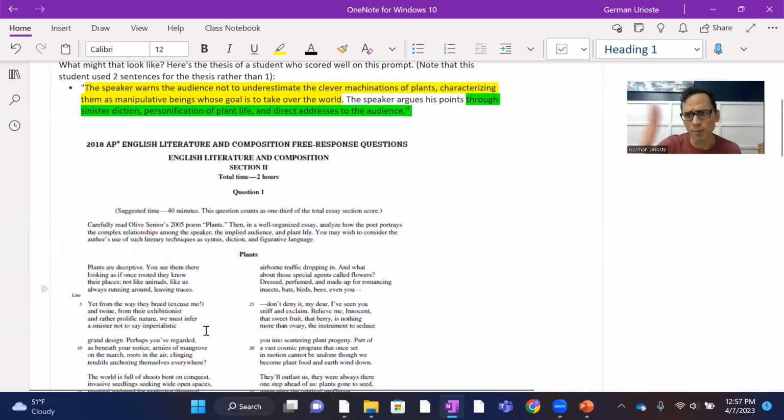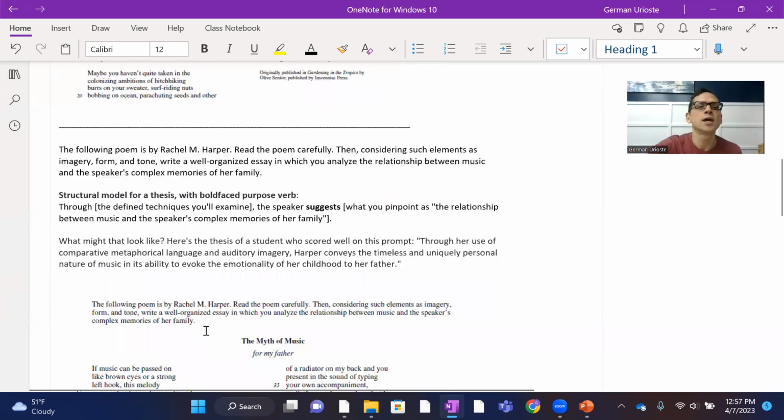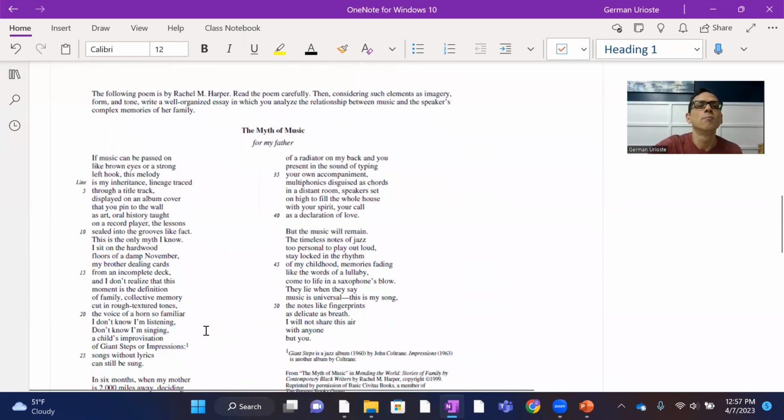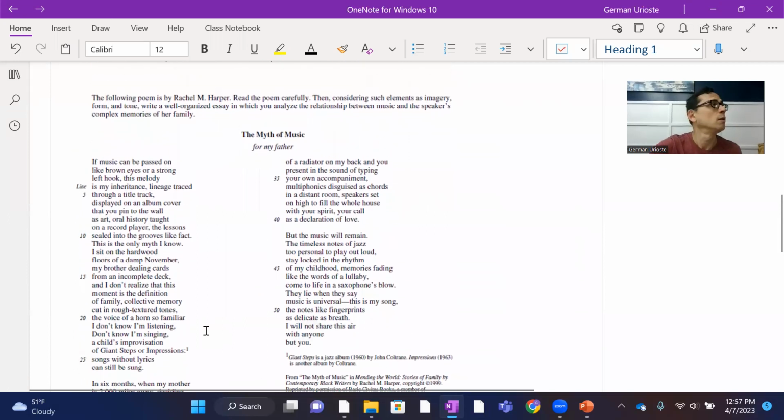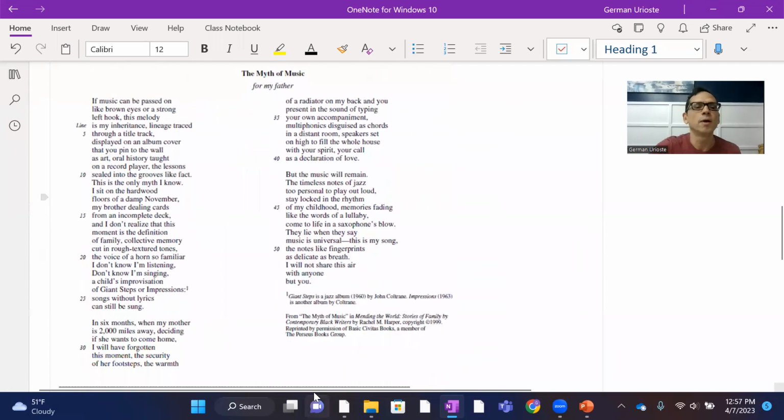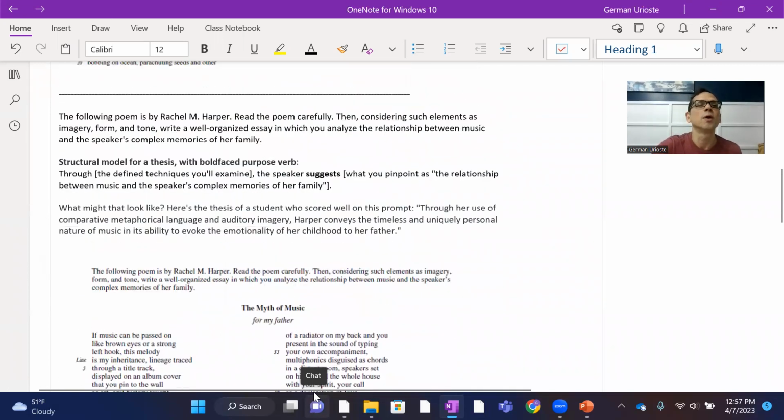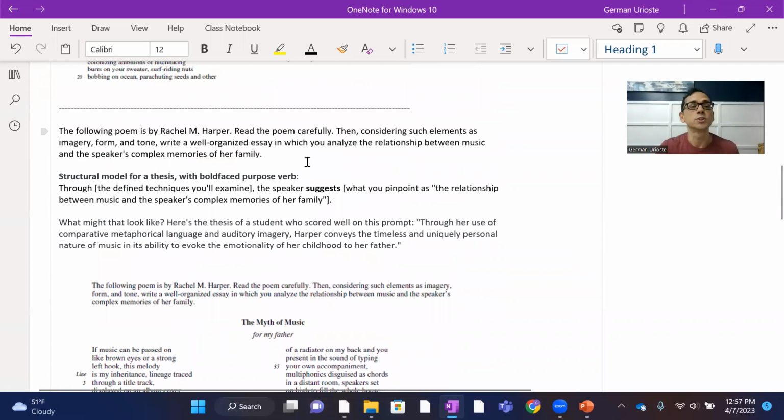Okay, let's look at a couple more here. Here is another poem, The Myth of Music for My Father. And there is the prompt for it right there at the top. And notice what I've done is I've taken that prompt and I've put it up here for us to look at. So let's look at the prompt together. The following poem is by Rachel M. Harper. Read the poem carefully. Then, considering such elements as imagery, form, and tone, write a well-organized essay in which you analyze the relationship between music and the speaker's complex memories of her family.